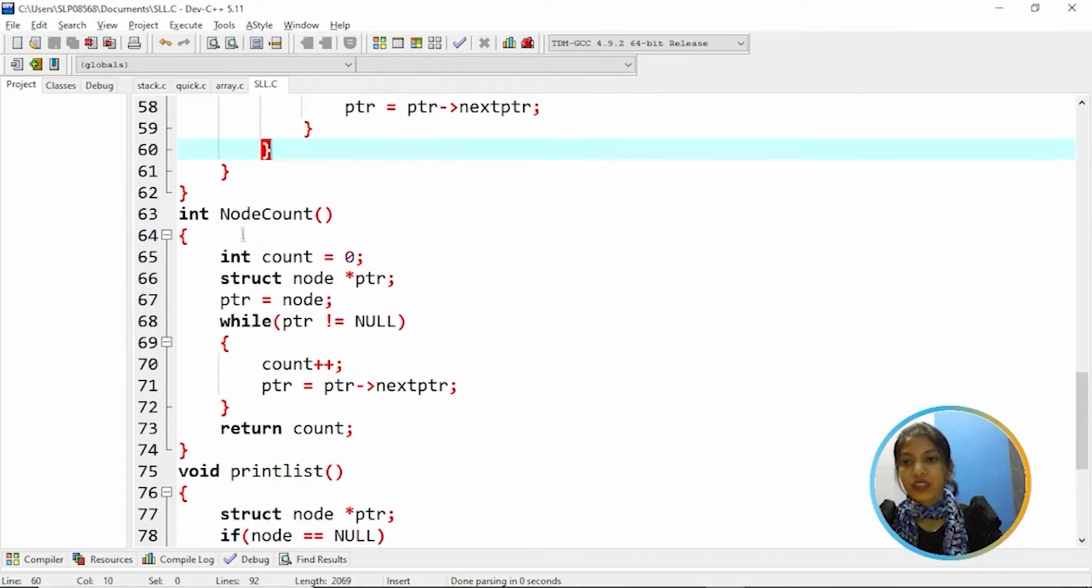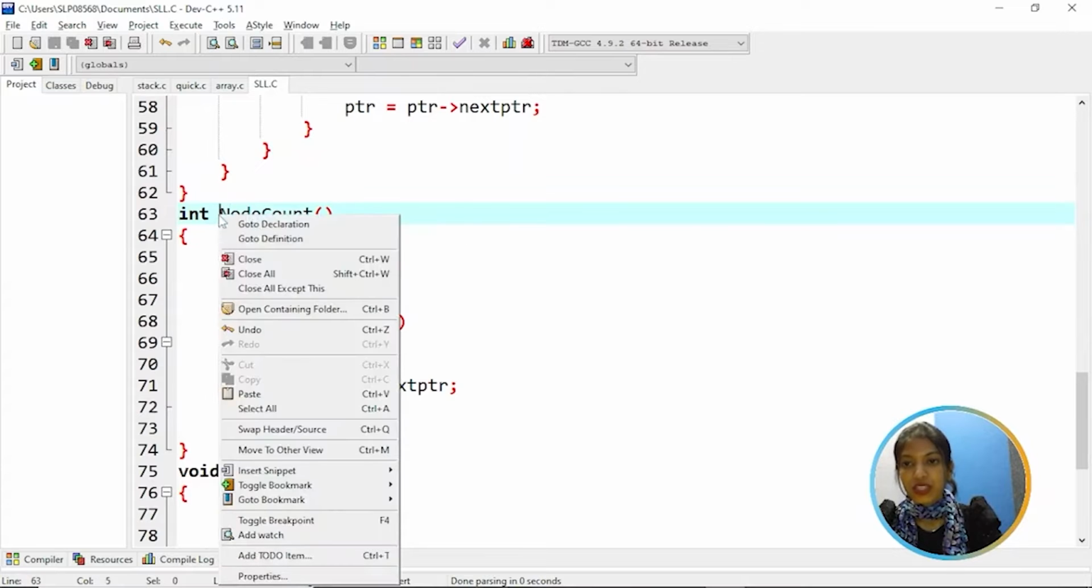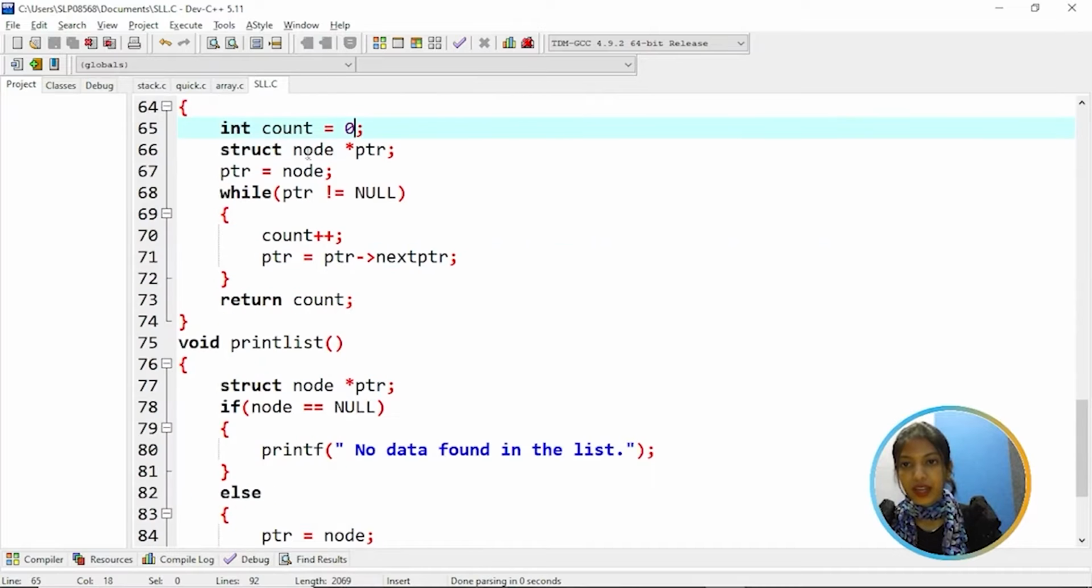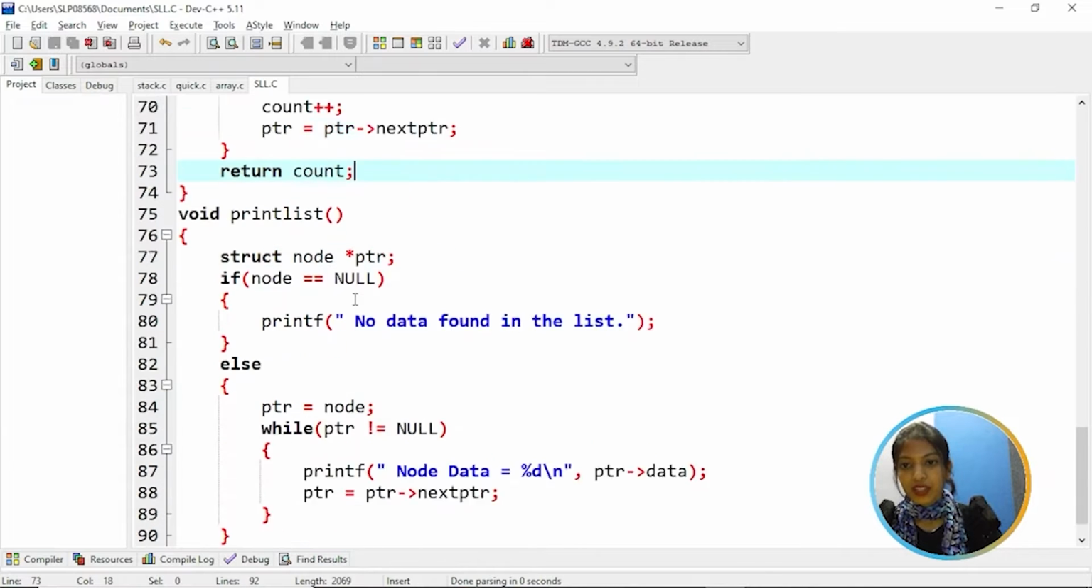Then coming back to node count. This function is used to count the number of nodes in a list. Initially the count value is equal to 0 and we have a structure pointer PTR. The node is assigned to PTR, while PTR is not equal to null, increment count by 1 and PTR's next pointer is assigned to PTR, and return the count.